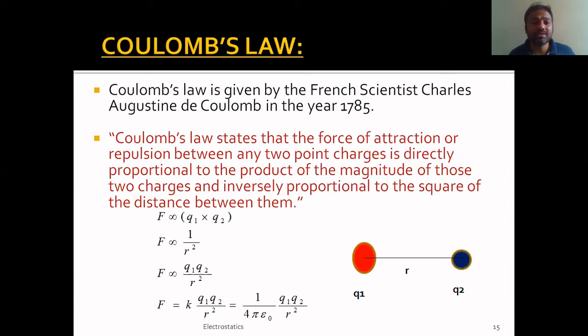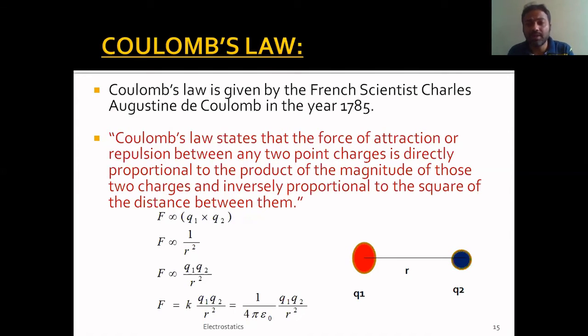Anyway, to understand what Coulomb's law is, let us first try to understand this image here. Let us assume that there are two point charges, Q1 and Q2. I'm not considering the nature of the charges here, so it can be positive or negative, whatever it may be. Depending on the nature, there can be an attraction force or repulsion force, right?